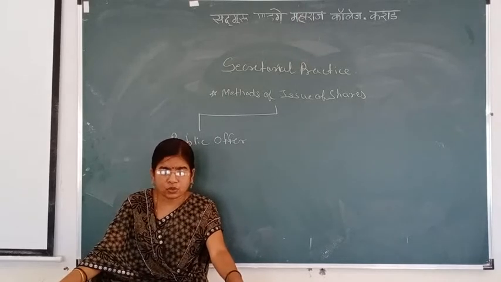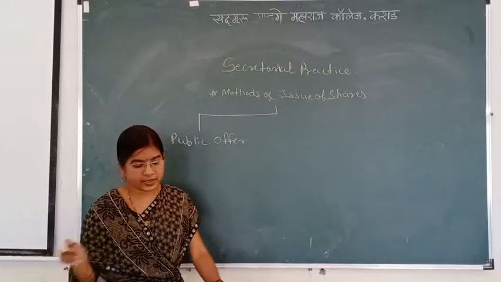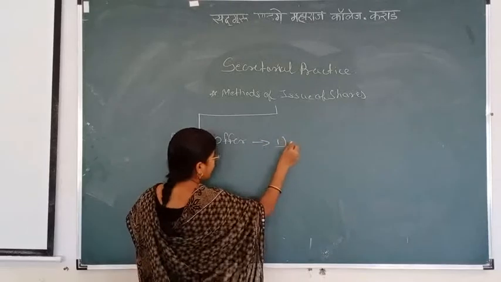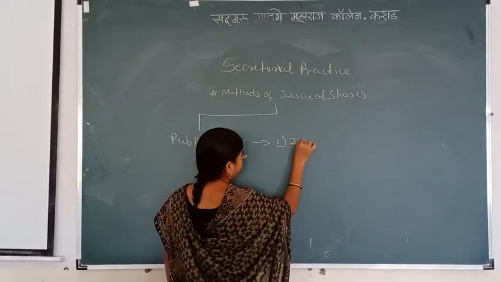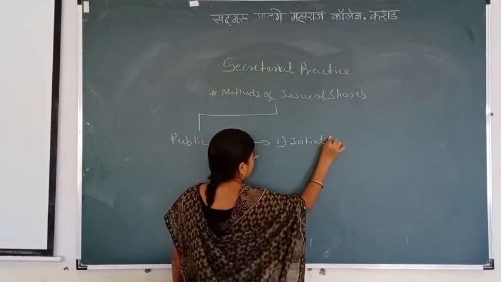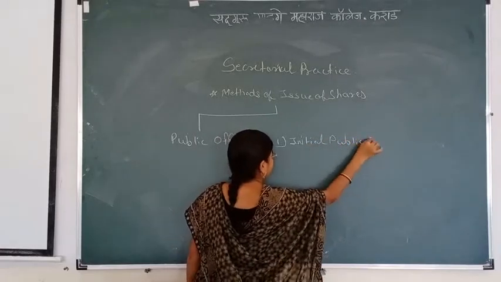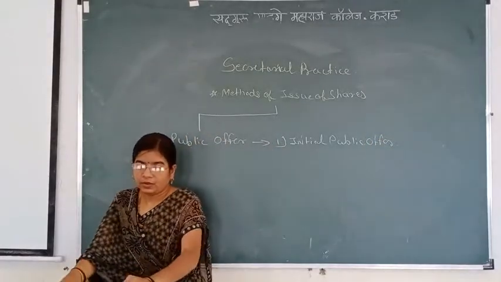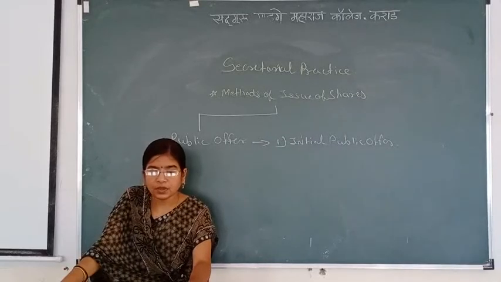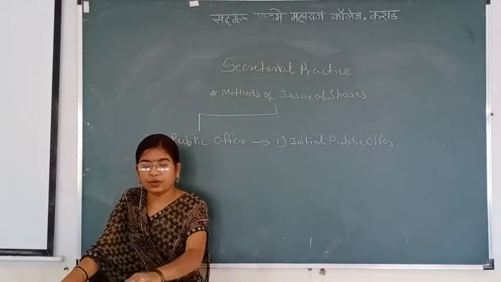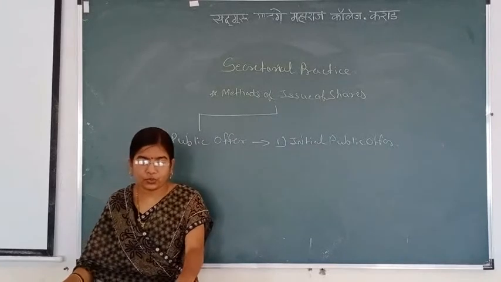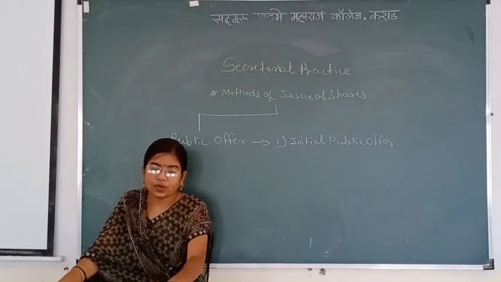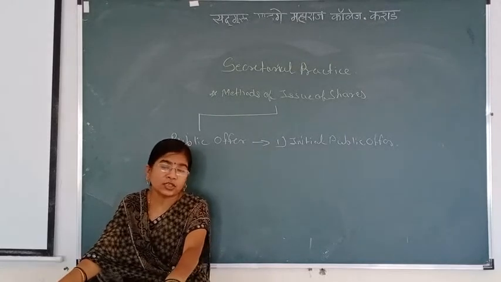In the public issue or public offer, the first method is initial public offer. Initial public offer refers to the process of offering shares of a company to public for the first time. When first time the company offers the shares to the general public, it is called as initial public offer.